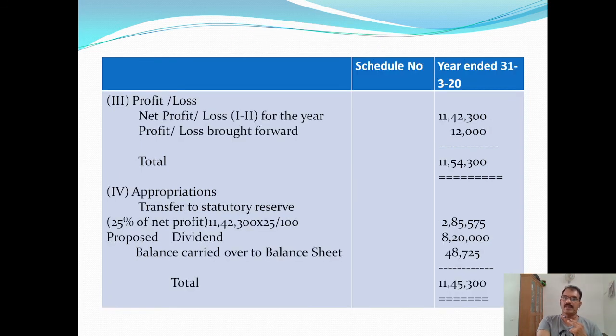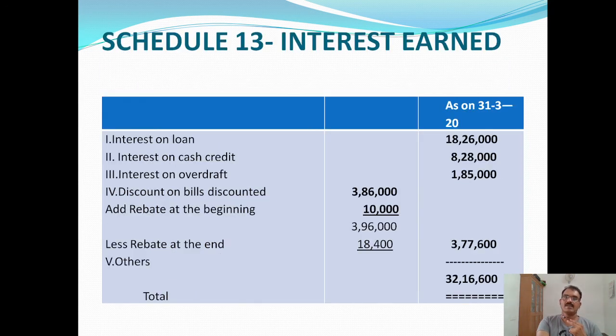Before preparing this profit and loss account, let us see how the schedules are prepared, and the total of the schedule is shown in the profit and loss account. First schedule, schedule number 13, interest earned. All interest earned by the banking company is shown under this schedule. First one, interest on loan. All these figures are given in the question. Interest on loan, total 18,26,000.